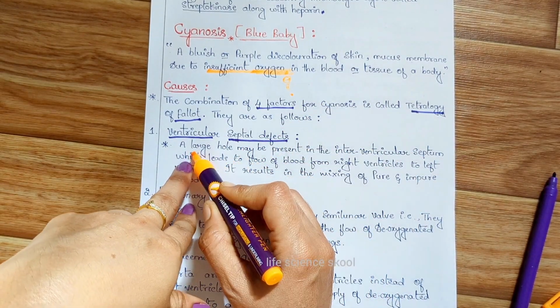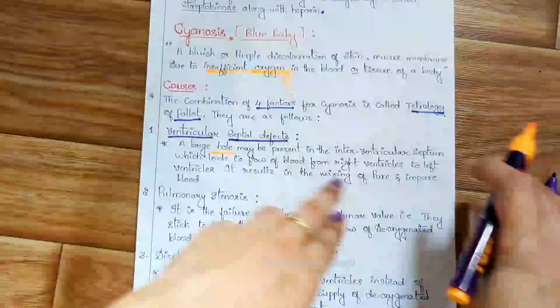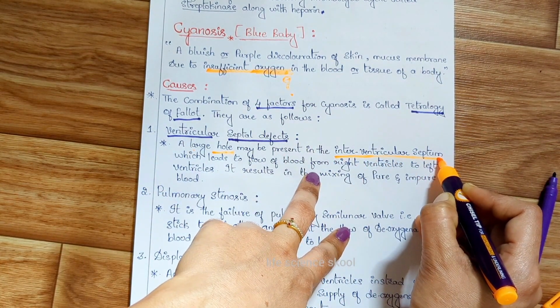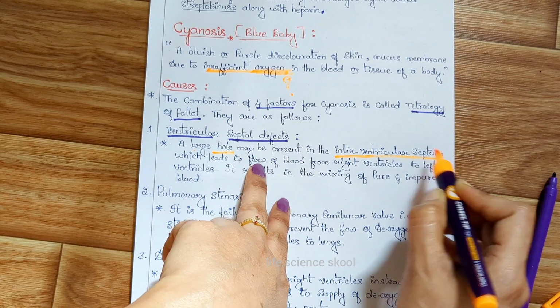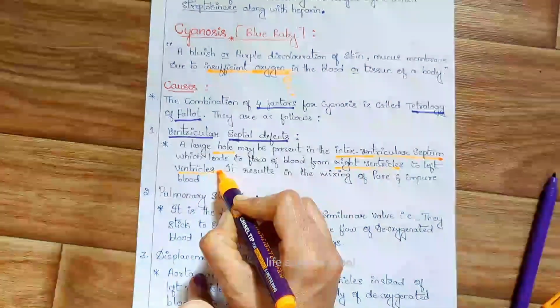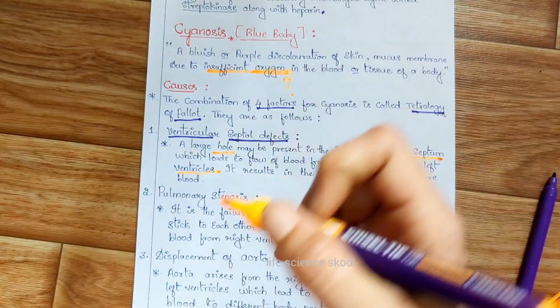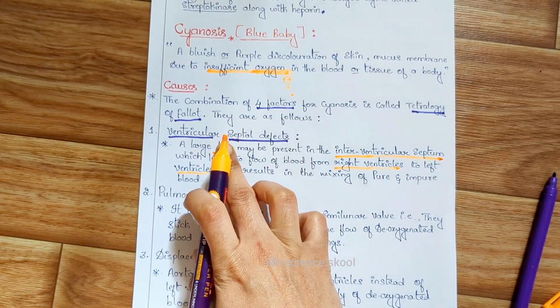Here a large hole may be present in the interventricular septum, which leads to flow of blood from the right ventricle to the left ventricle. It results in the mixing of pure and impure blood. That is called ventricular septal defect.